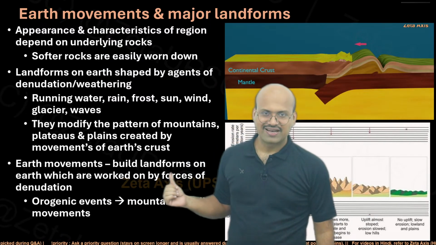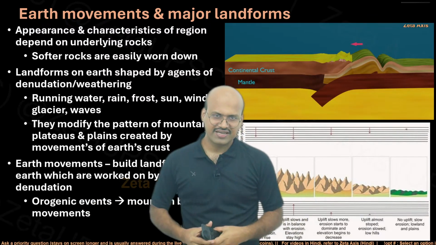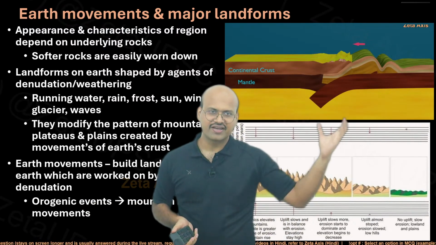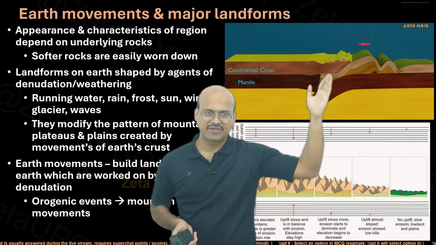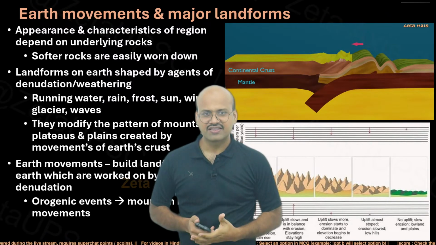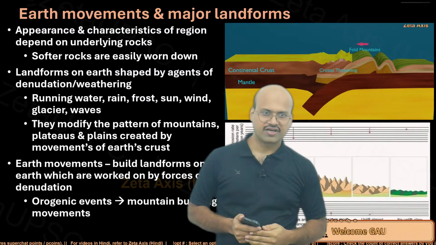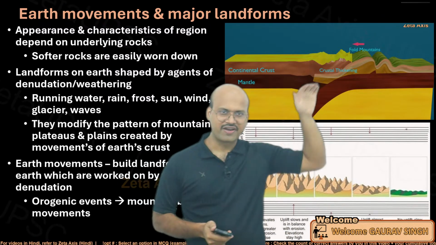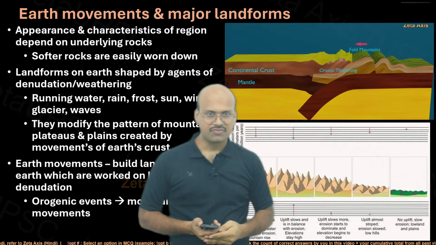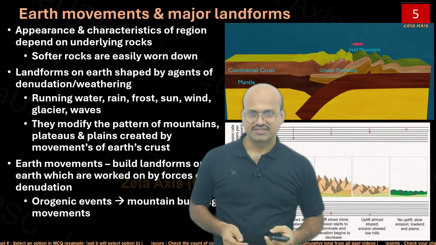Earth movements build landforms on the earth which are worked by force of denudation. So basically the internal forces will create these kinds of mountains or plateaus or other landscapes, and the external forces like glacier, water, wind will try to erode them and flatten them out. So this is how the landscapes are formed in a region.